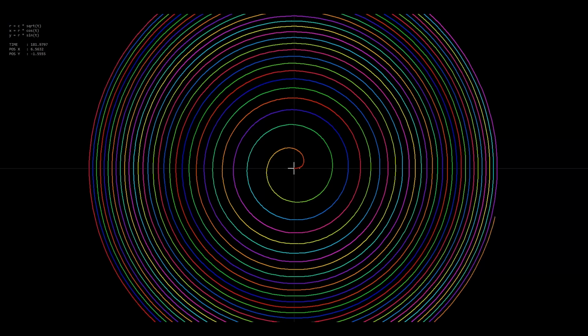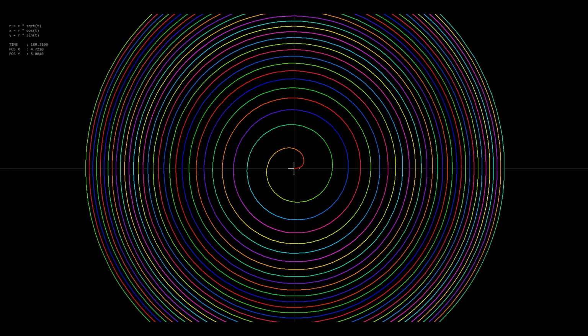Fermat Spiral shows how simple rules create striking complexity. Code plus math equals art.